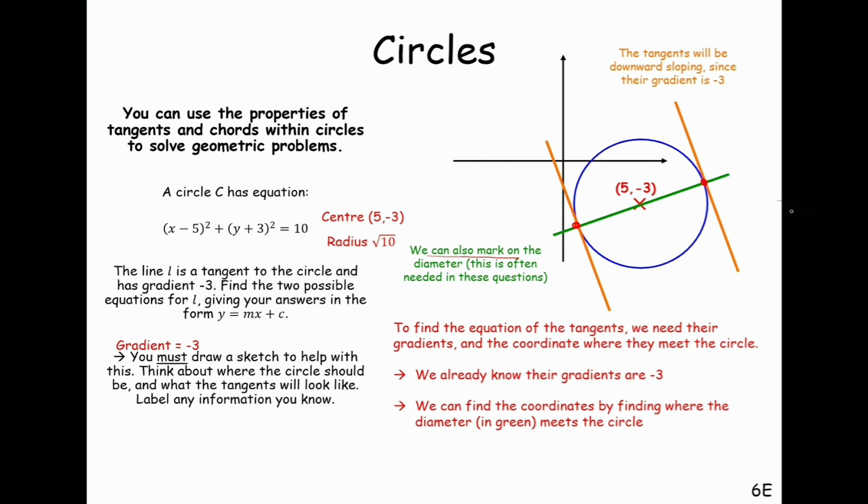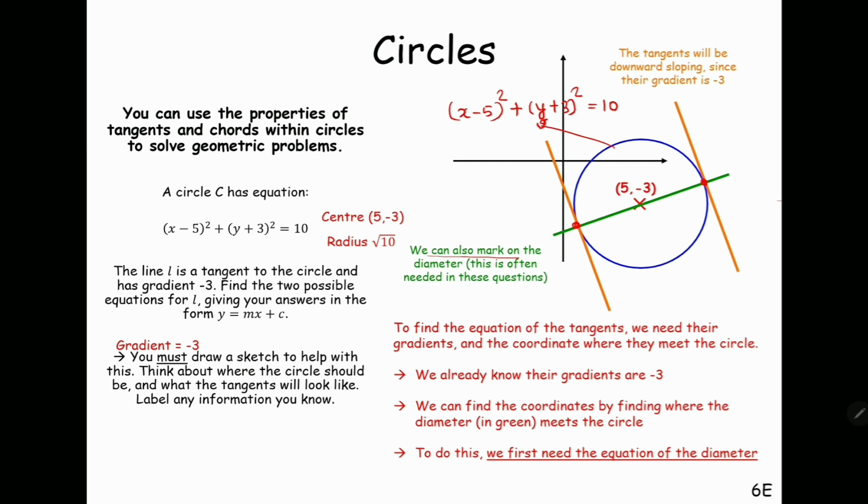So clearly, I have the equation of the circle, x minus 5 whole squared plus y plus 3 whole squared equals 10. And if I find the equation of this diameter, then I can find the points of intersection of the diameter and the circle.